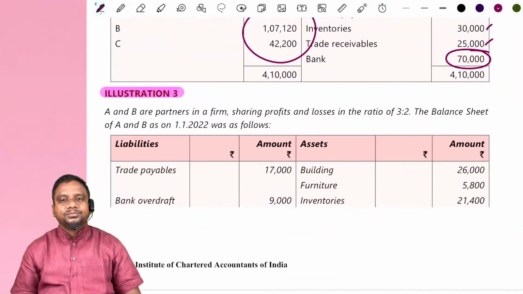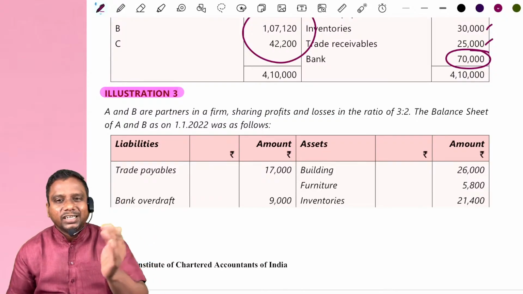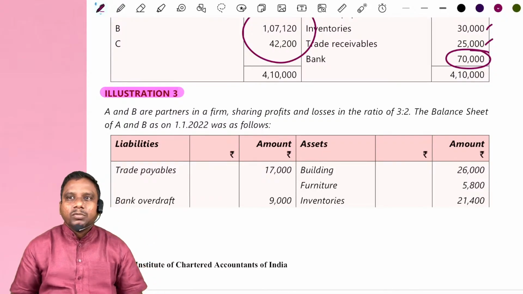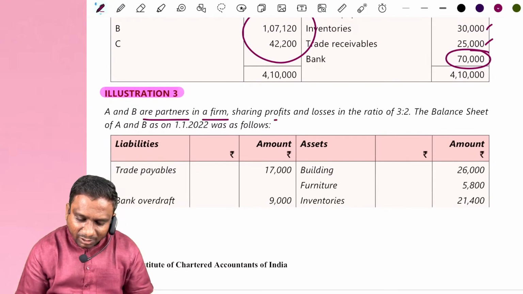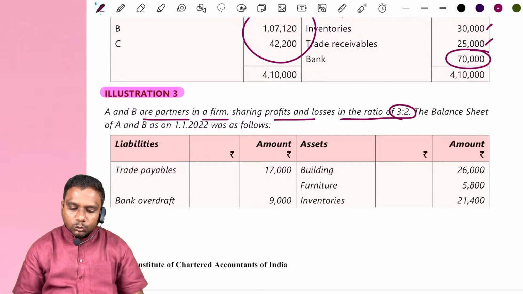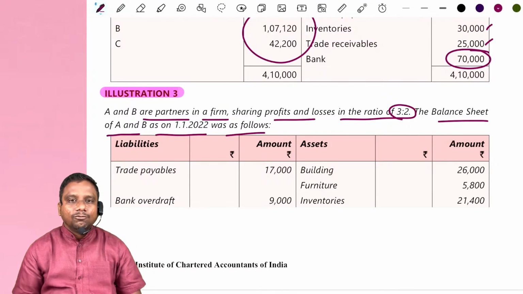Illustration 3, observe. See, each problem differently we are solving. First problem, revaluation. Second problem, memorandum revaluation. Look at, A and B are partners in a firm sharing profits and losses in the ratio of 3:2. The balance sheet of A and B as on 1/1/2022 was as follows.